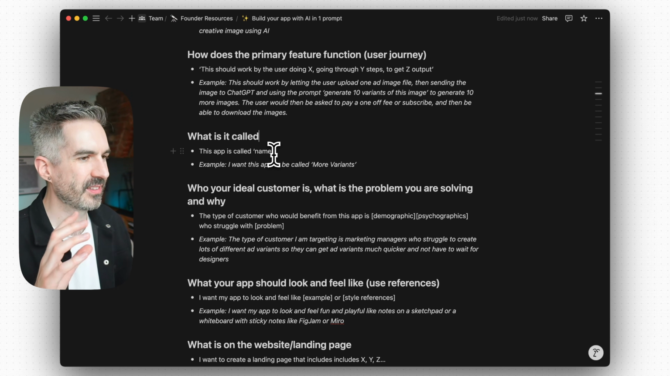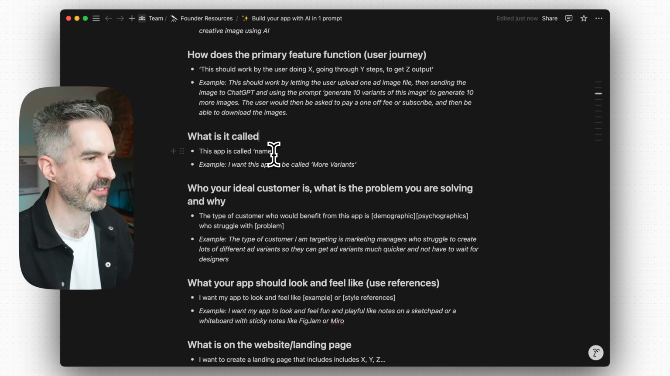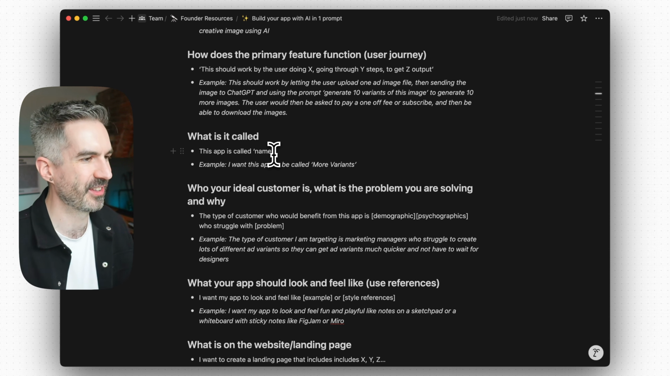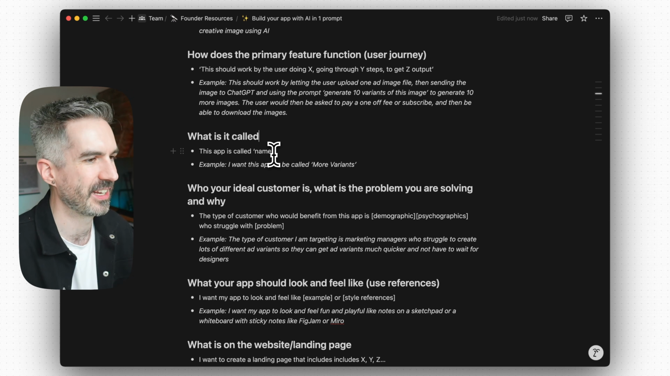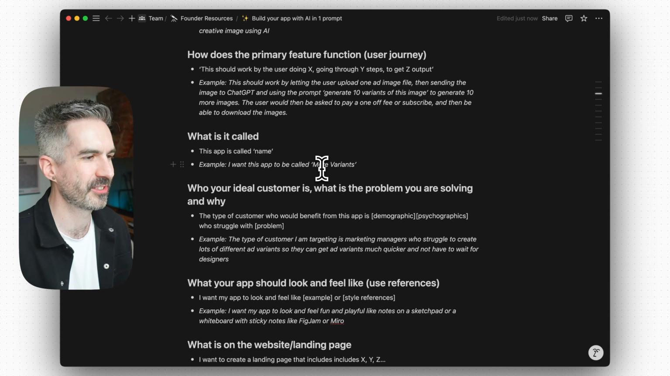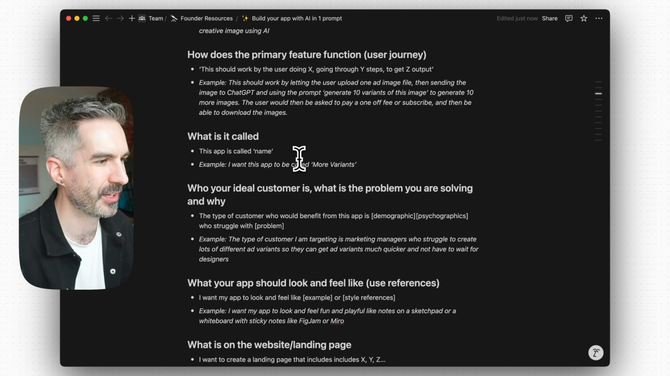But I usually like to tell it, I want it to be called this, and then it will put that as the logo in the corner and add that into the text where it needs to be added in. So the example here is, I want this app to be called More Variants. I'm just calling it More Variants. I think it's a cool name.